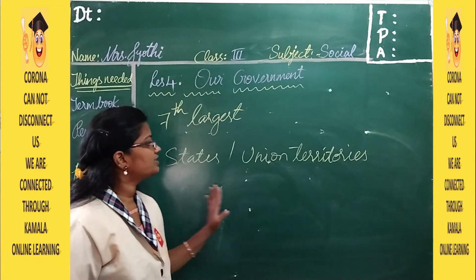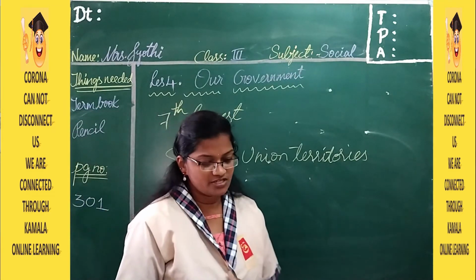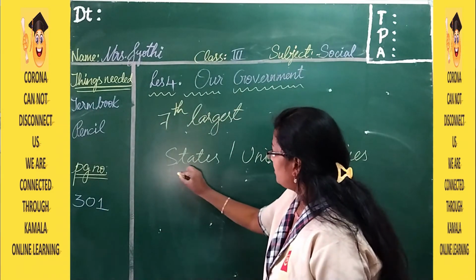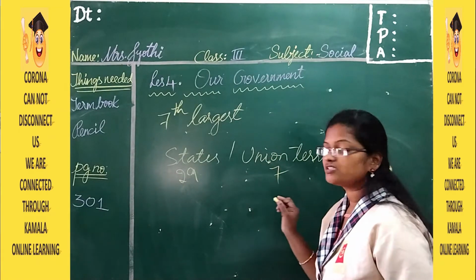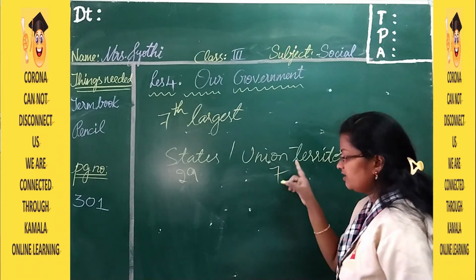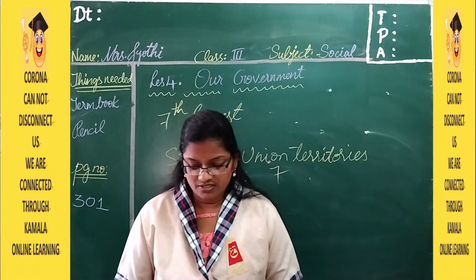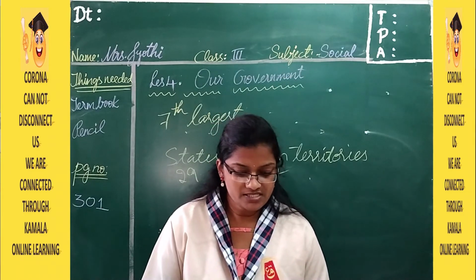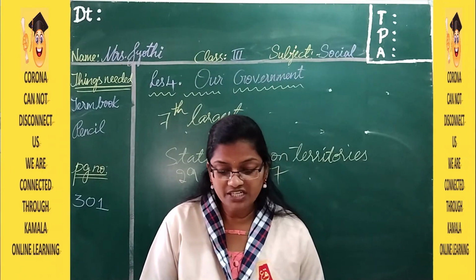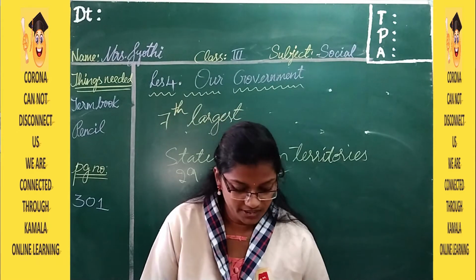India is divided into states and union territories. So how many states are there? There are 29 states and 7 union territories. Each state has its own capital, and this division helps in the efficient administration of the country.